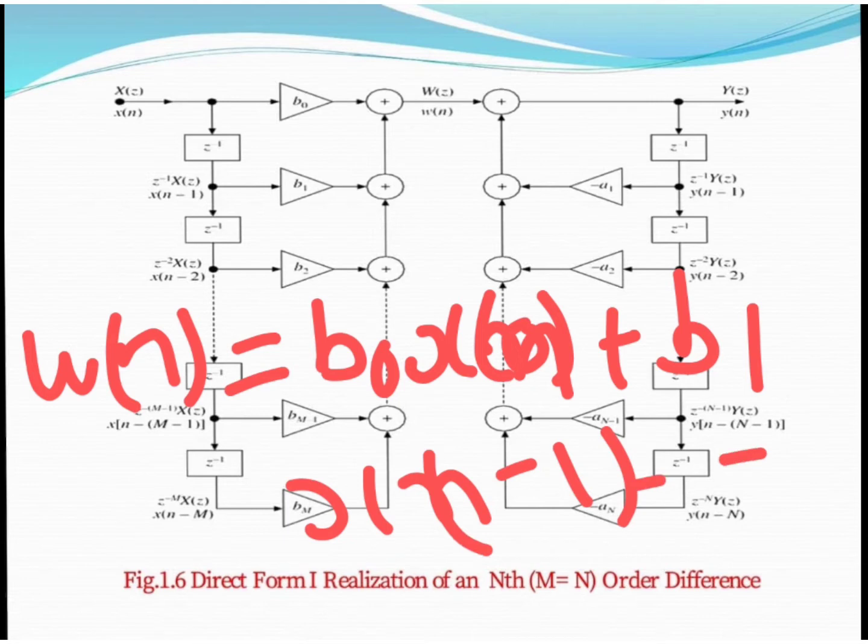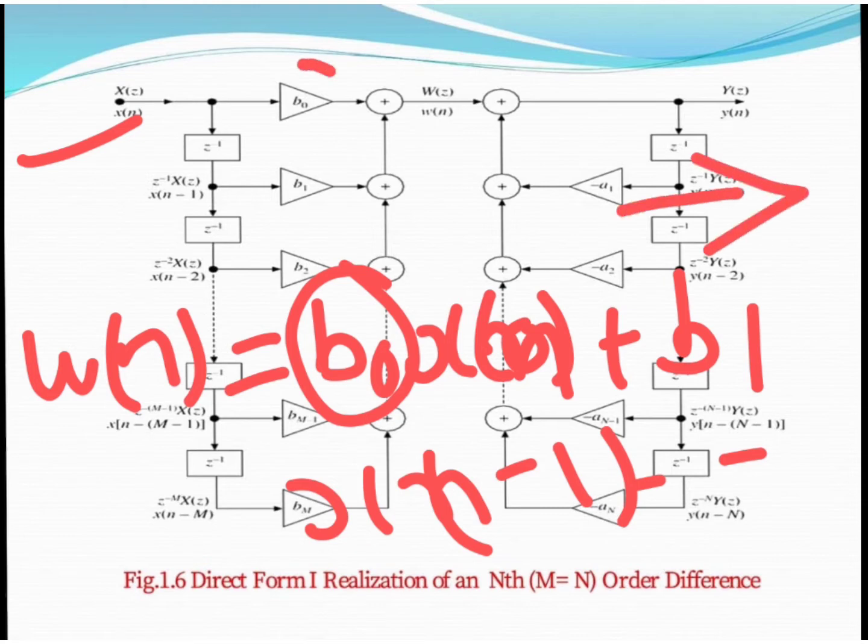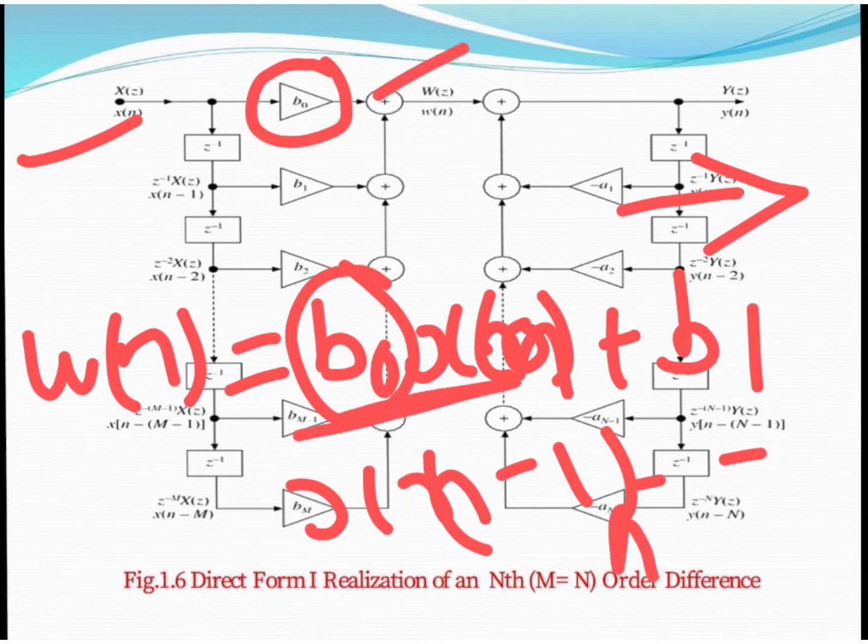First of all this is x(n), and here there is a multiplier, which is the feed forward path. This is the multiplier component, connected to the adder, because we have a second term as well.